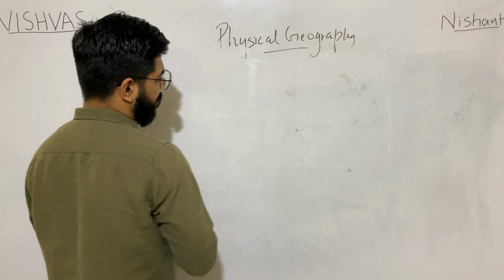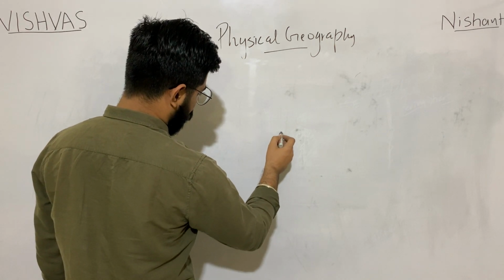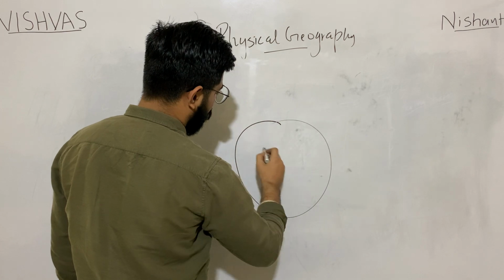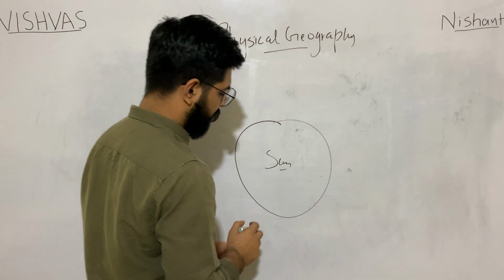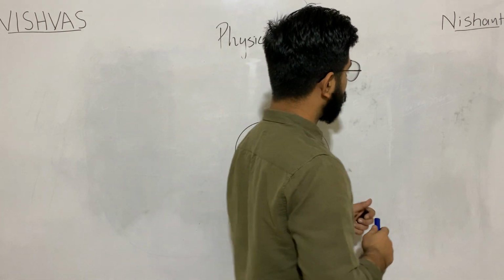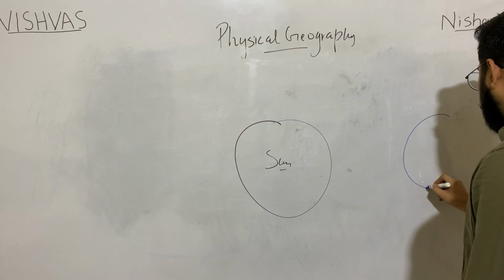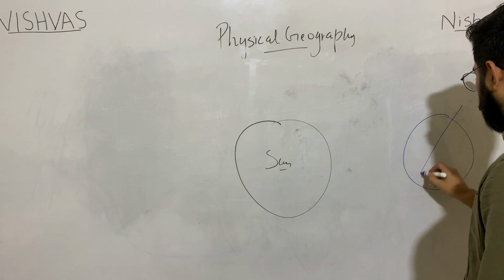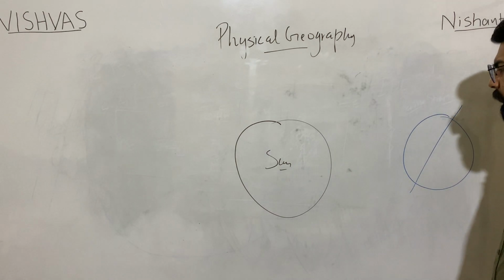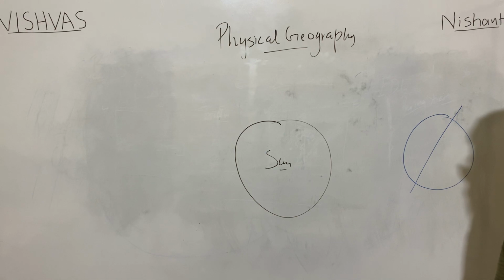Say this is the sun. Here we have our Earth with the angle of its axis inclined.